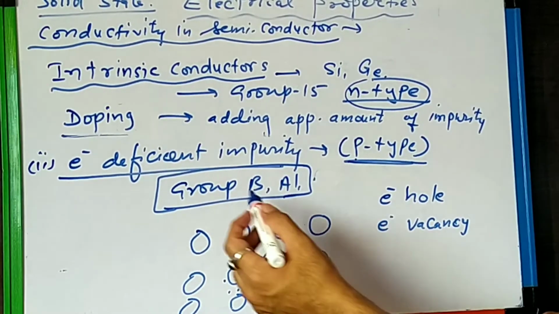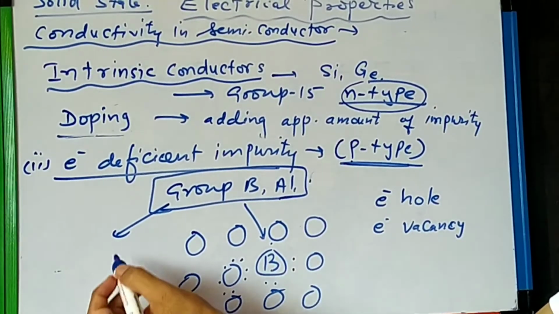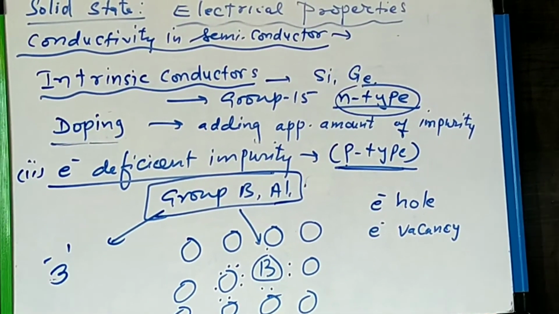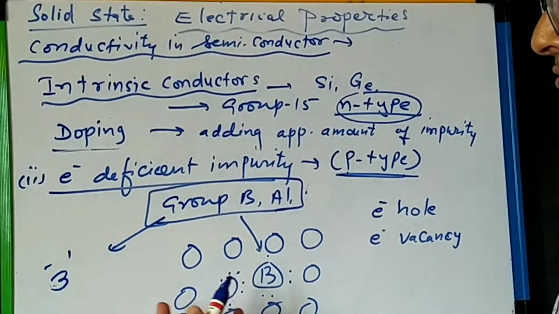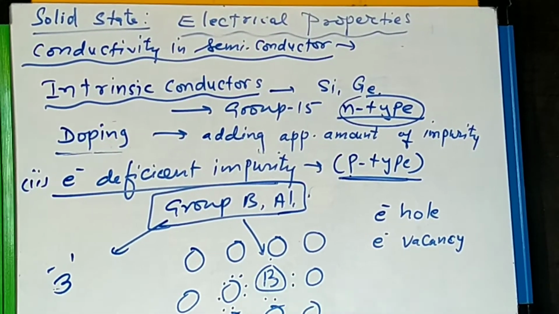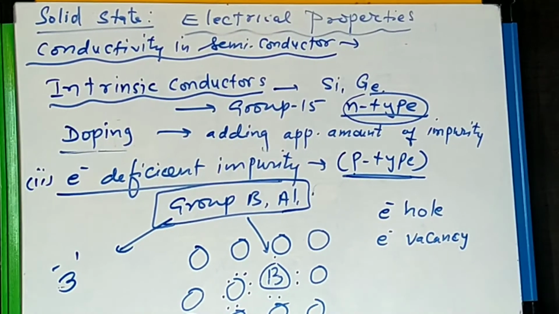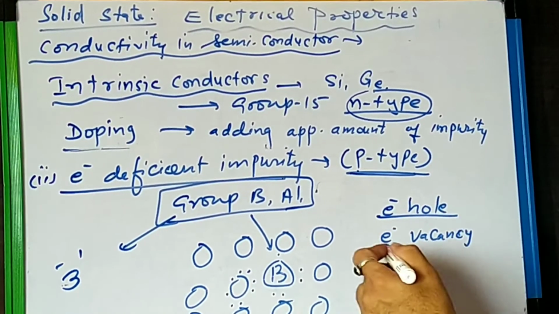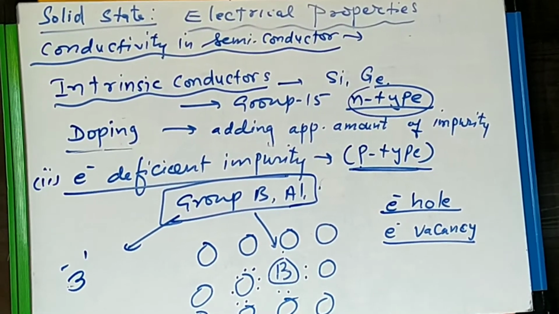Reason? Because group 12 to 13 have 3 valence electrons. So these 3 electrons can make bonds with 3 valencies only, but 1 valency remains free. So that is called an electron hole or electron vacancy.